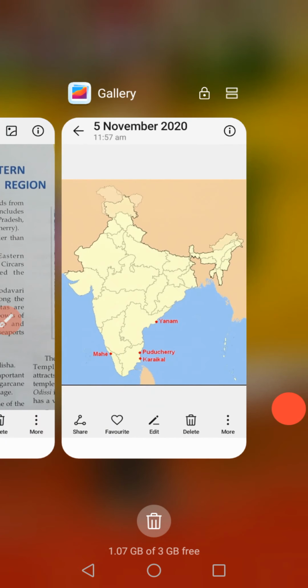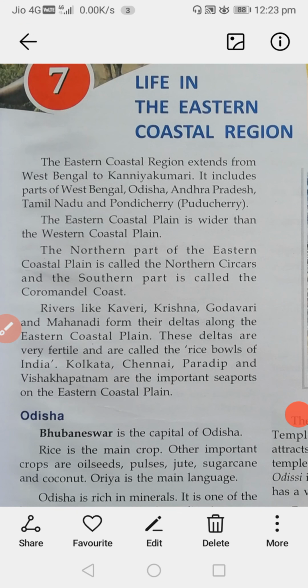Okay. The eastern coastal region includes parts of West Bengal. Just now I have shown the state. Odisha, the state below West Bengal. Andhra Pradesh is in the eastern coastal region. Tamil Nadu state. And Pondicherry, in bracket Puducherry.